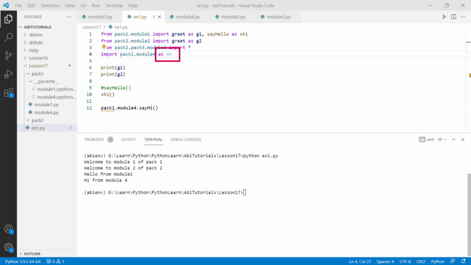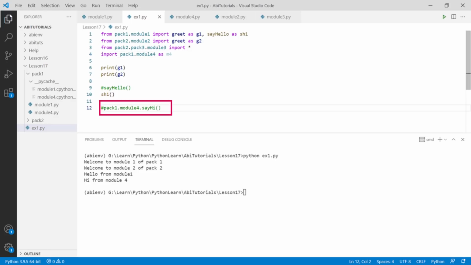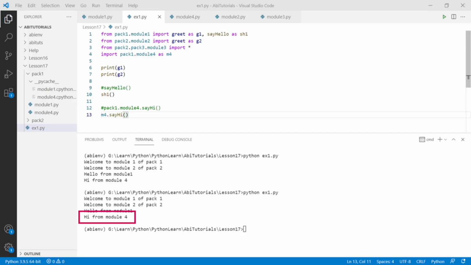We can also alias the module name as we did to the previous imports. We have aliased pack1.module4 as M4. Let's also comment the line 12 as it is not valid anymore. And we simply call the module's function say hi using the alias M4 as highlighted. Let's run the program again and we will get the same result as before.